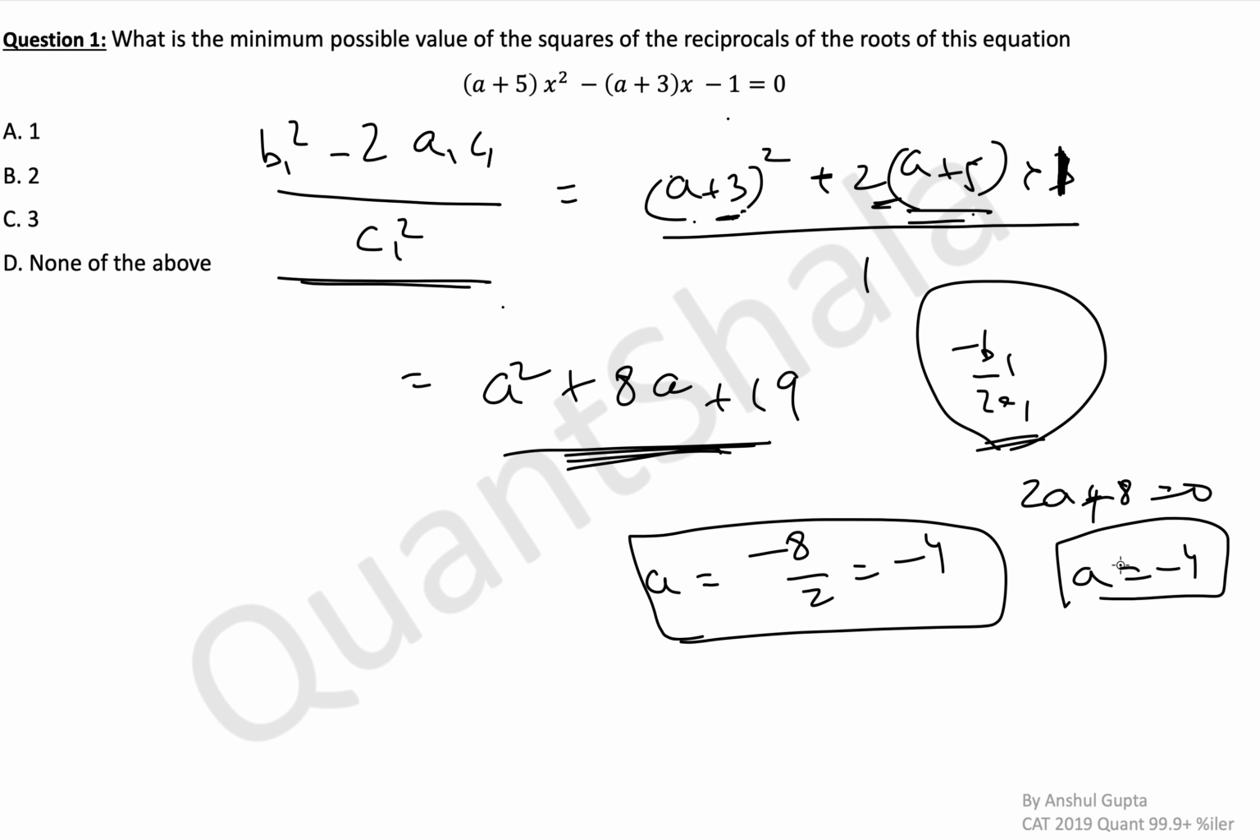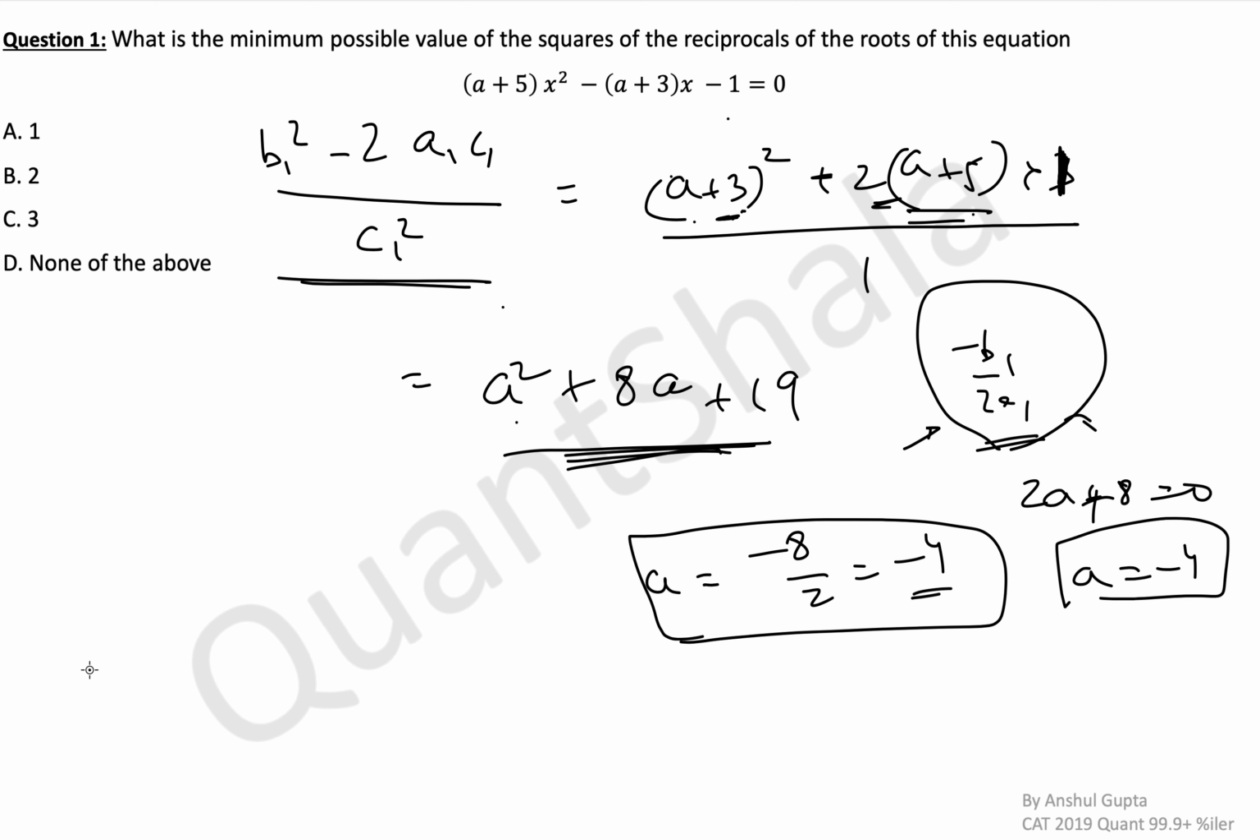If you don't know calculus, if you don't know differentiation, that is perfectly fine. Differentiation is not at all required for CAT, and you can directly use this formula. Or you can use other methods to derive this formula. But it's recommended to remember this formula. So a equal to minus 4, we know that will give us the minimum value.